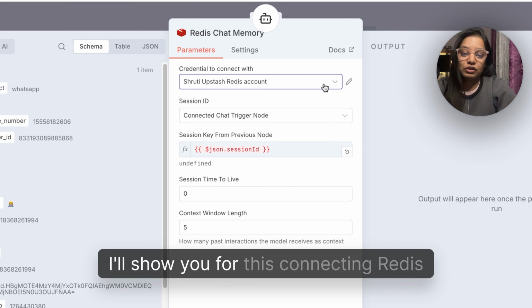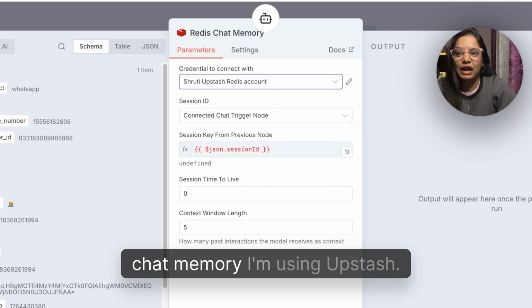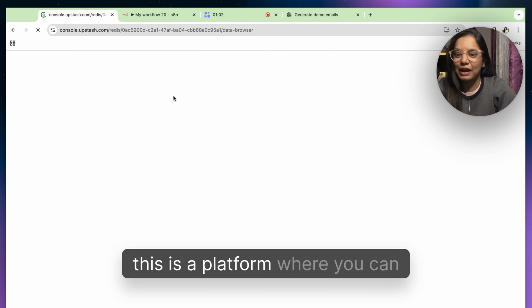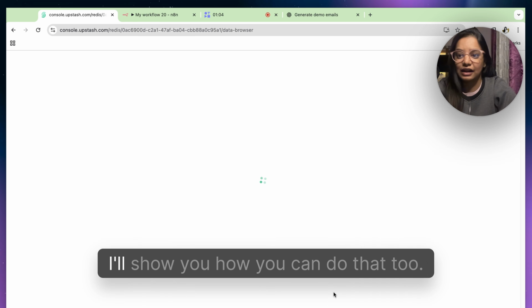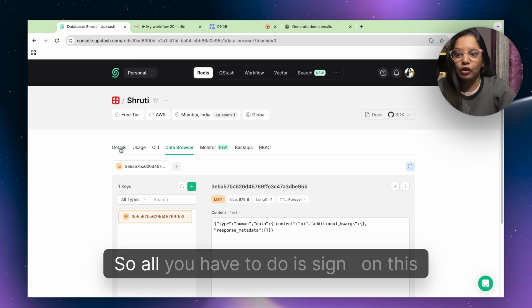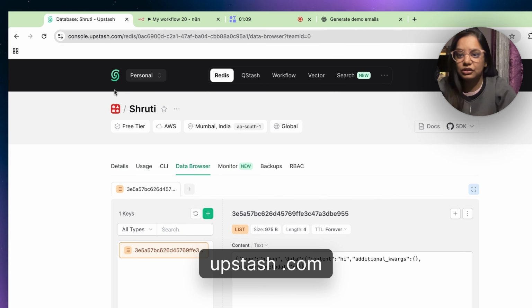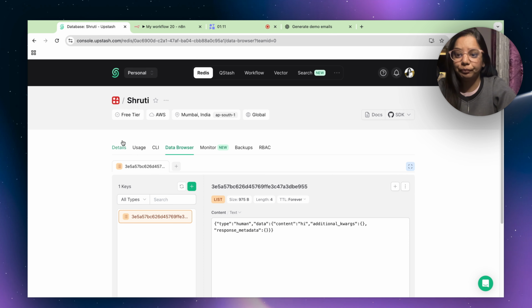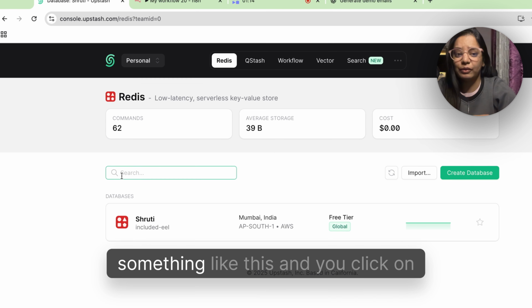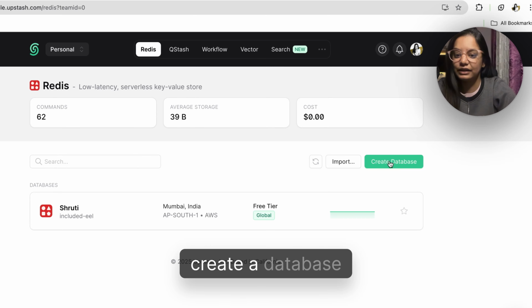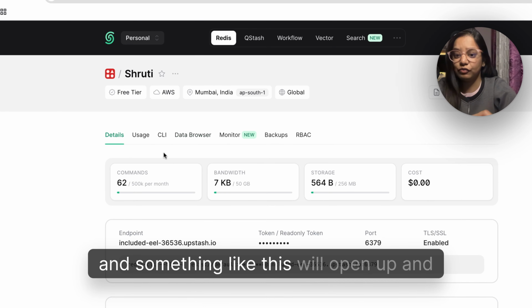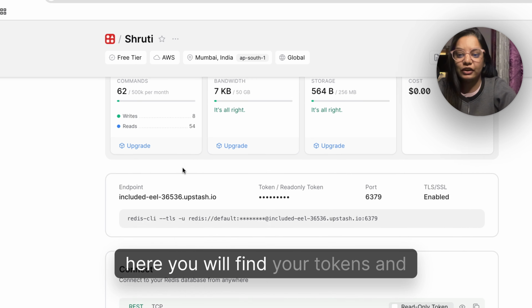I'll show you how to connect the Redis chat memory. I'm using Upstash. This is a platform where you can access Redis, and I'll show you how you can do that too. All you have to do is sign up on upstash.com, and once you log in, you land on something like this. You click on create a database, and something like this will open up. And here you will find your tokens and everything.